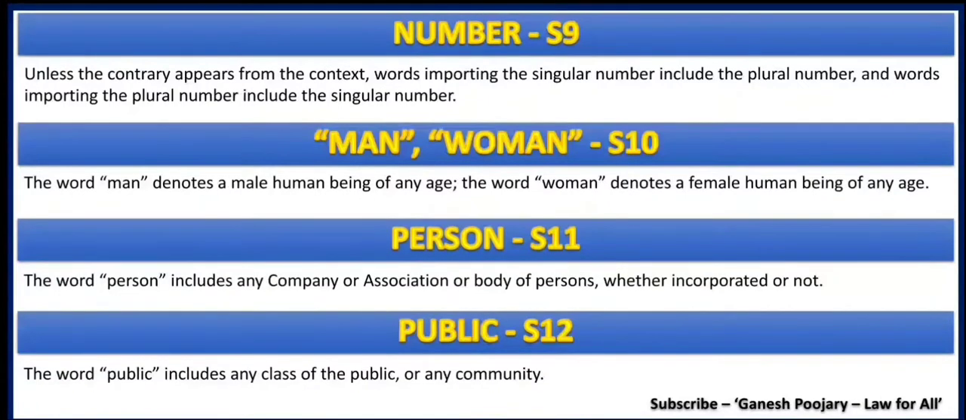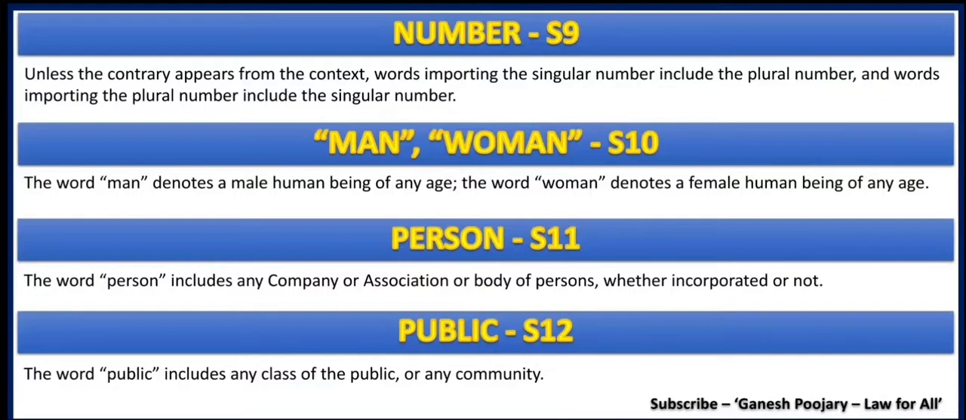The next section, that is section 9, discusses number, and it says wherever singular is used, we need to understand that it is plural also, and wherever plural is available, it can be singular also. That is what is mentioned under section 9, and it also says unless contrary appears. Till the time any contrary appears, we need to understand it this way.